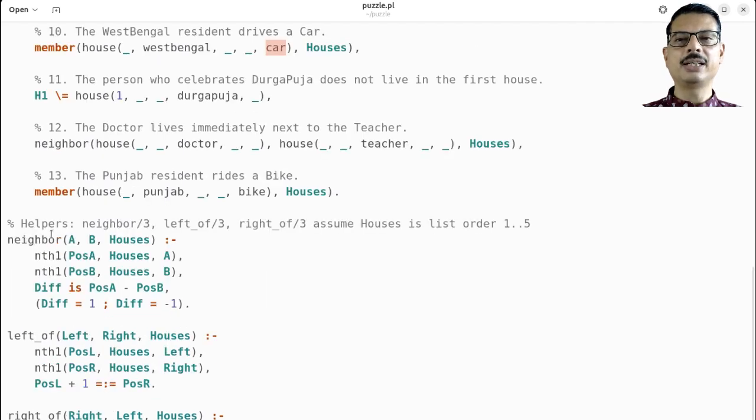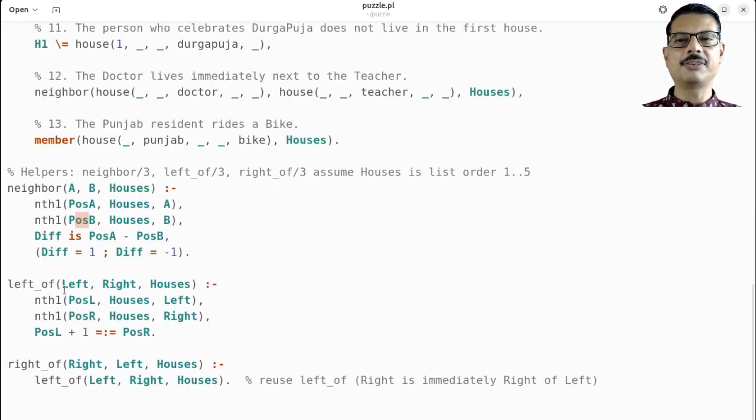So, neighbor predicate is very easy. When do we say A is neighbor of B in houses list? We look at the position of A in houses. We look at the position of B in houses, and we take the difference. So the difference should be either 1 or -1. If the difference is more than 2, then naturally they are not neighbors.